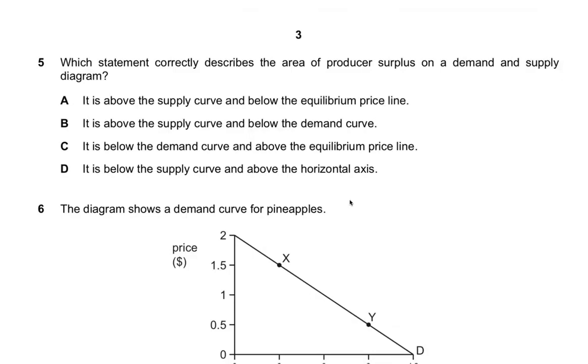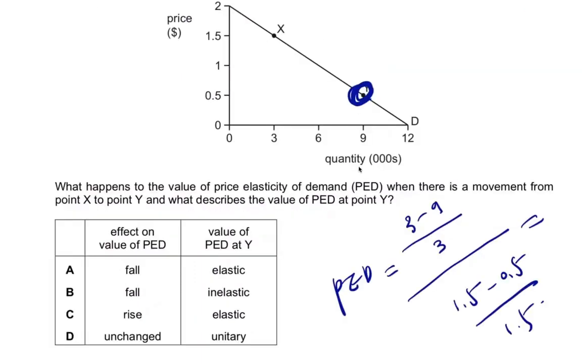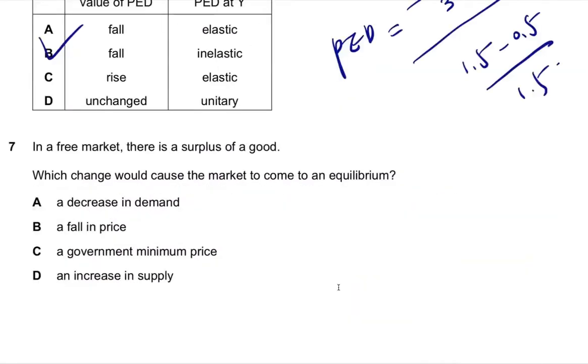Question number 5. Which statement correctly describes the area of producer surplus on a demand and supply diagram? Obviously, this is the producer surplus. So the answer has to be A. Question number 6. What happens to the value of PED when there is a movement from point X to point Y? I can calculate the PED like this. So the answer is going to be